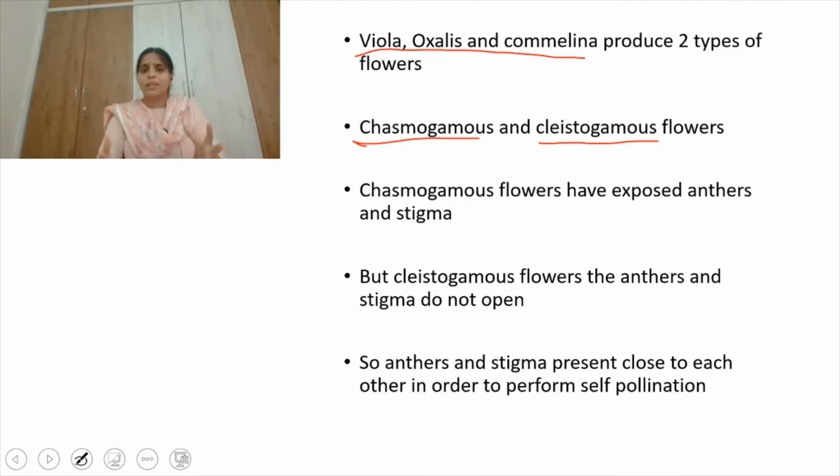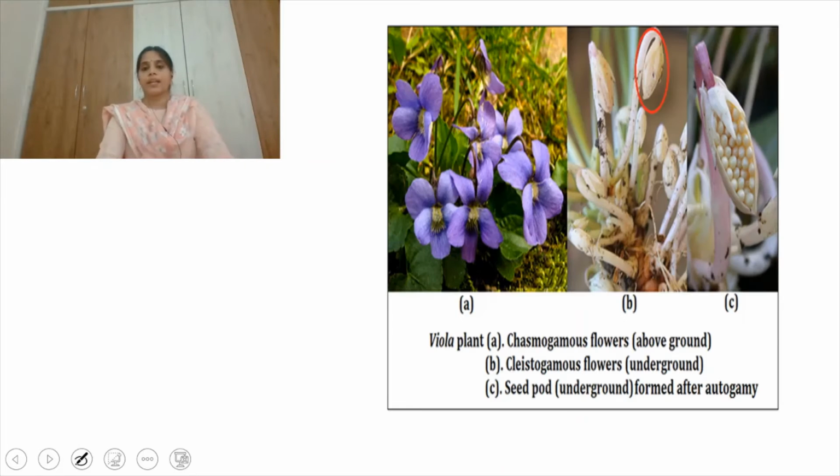So maybe some disadvantages are there, maybe advantages are there, but this is the only method of pollination in the case of cleistogamous flowers. Chasmogamous flowers have well exposed anthers and stigma. So if they want to go for cross pollination, they can go for cross pollination also. But in the case of the cleistogamous flowers, only self-pollination is possible. Right. So this is the diagrammatic representation.